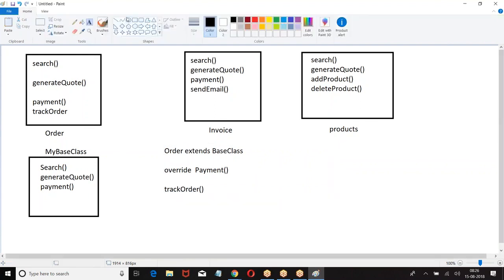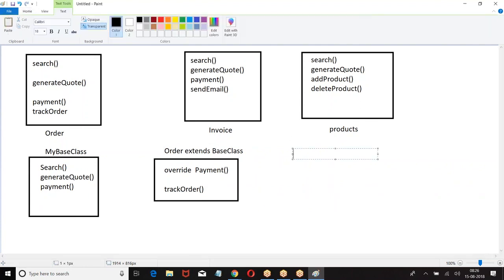Now what happened? Your burden of writing all the things is reduced. Some part of the code is reduced now. Now these people want to use it. Invoice extends. Then what happened? I want the same things. I want only send email.